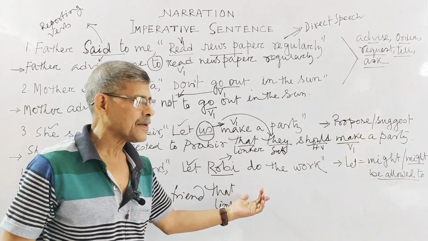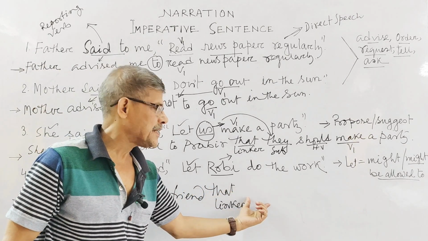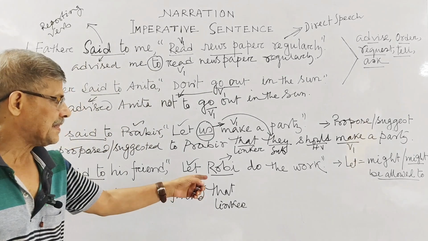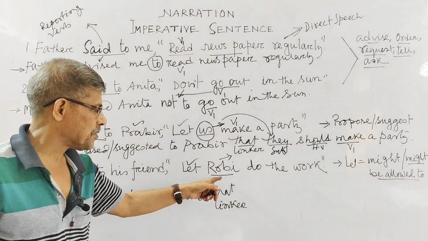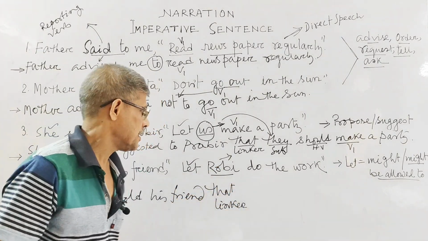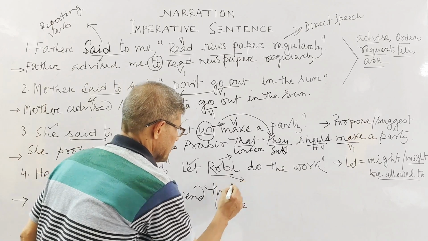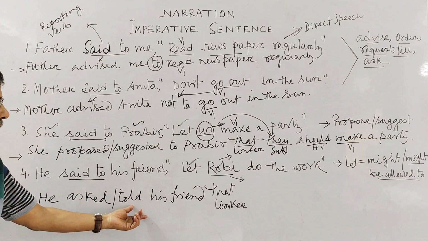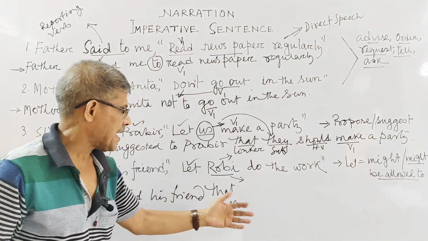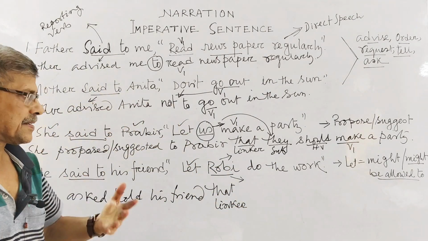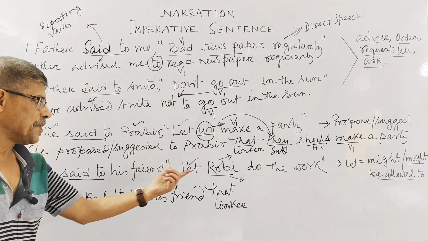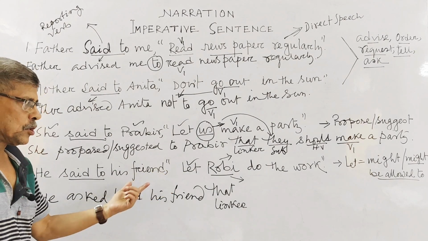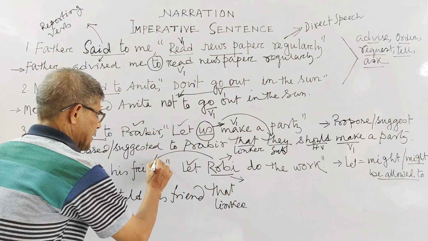When you like to get a subject first in setting your assertive sentence, that time you have to treat this objective subject as your subject. Then what am I getting? Robbie. That means he asked or told his friend, let Robbie do the sum. Robbie is somebody else, isn't it? Robbie is not the name of the friend, so it is not "Robbie", mind it.